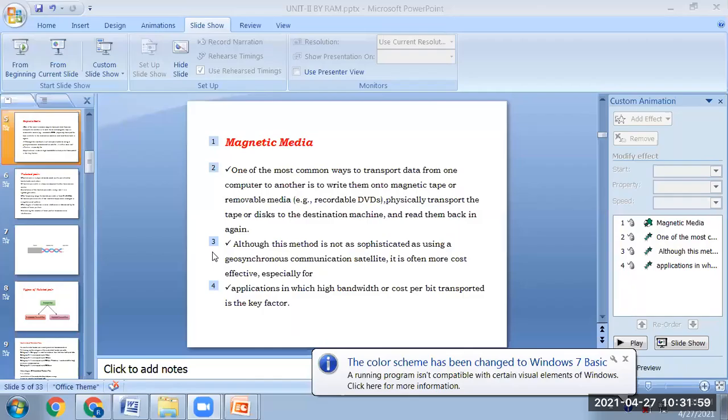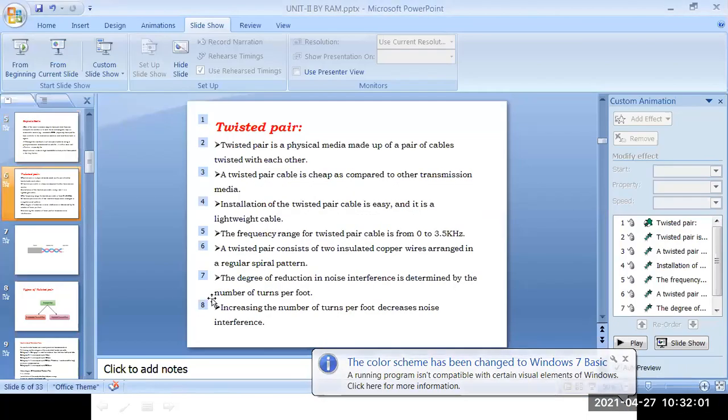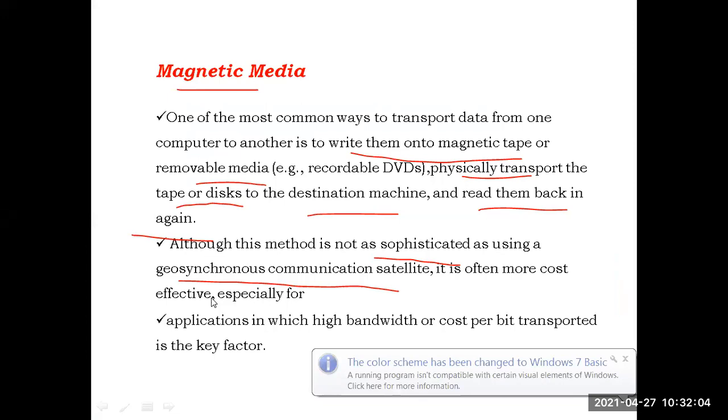This is a sophisticated one. Many people do not like to use this method in the present environment. After this, the technique we have is the twisted pair cables. This is the second guided media, the twisted pair cables.